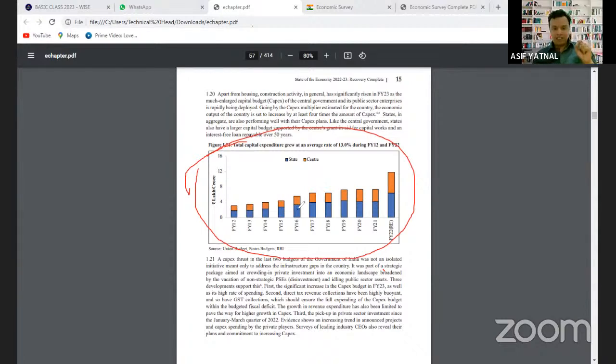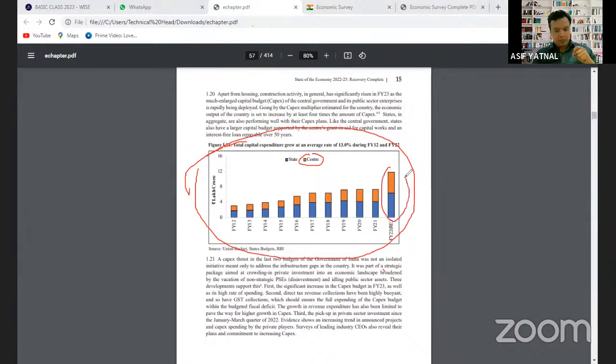You got the question? Here you can see there are two graphs. Otherwise they might also ask that the contribution in the capital expenditure is more by the state compared to the union government. Now tell me, अगर आप ग्राफ देखेंगे तो इससे आपको क्या पता चल जाता है?